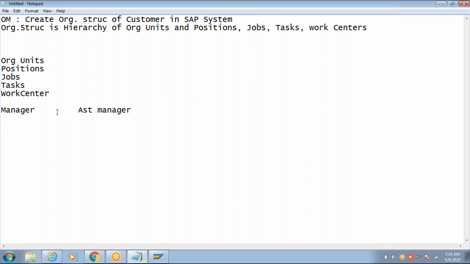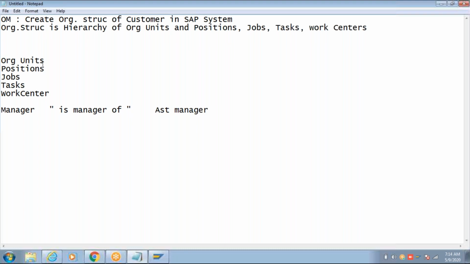But if I maintain a relation saying manager position is a manager of assistant manager, then the manager position becomes higher level and assistant manager becomes lower level, right? And similarly, organizational units also.